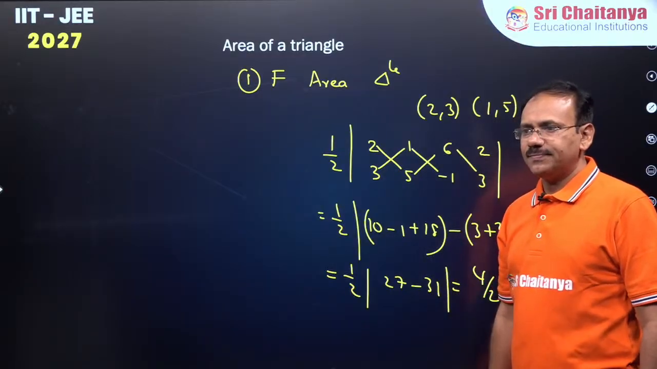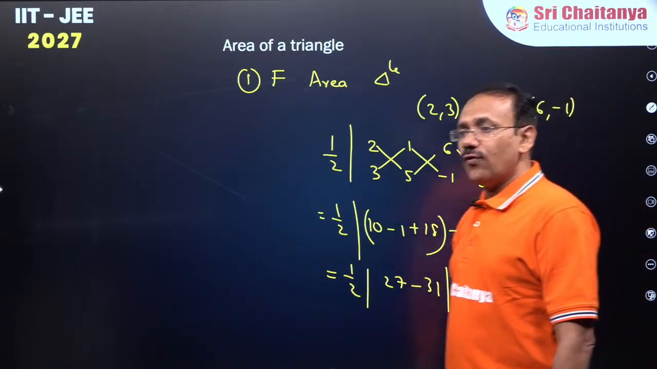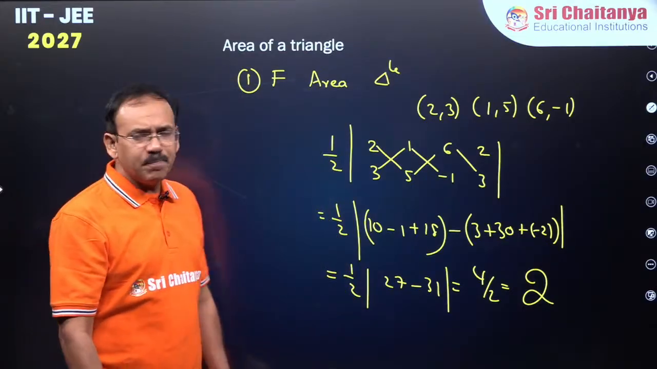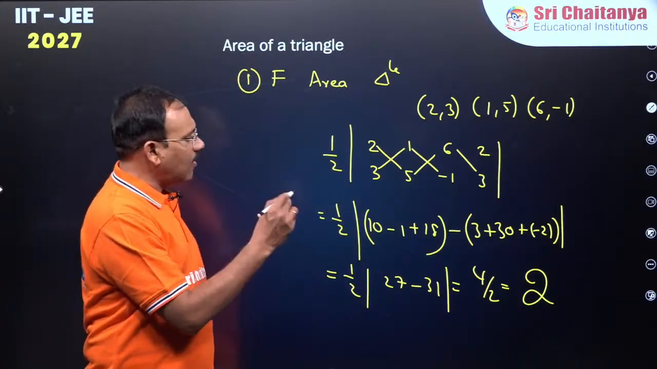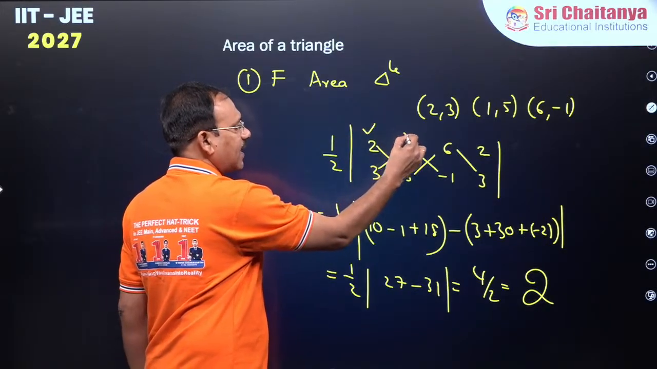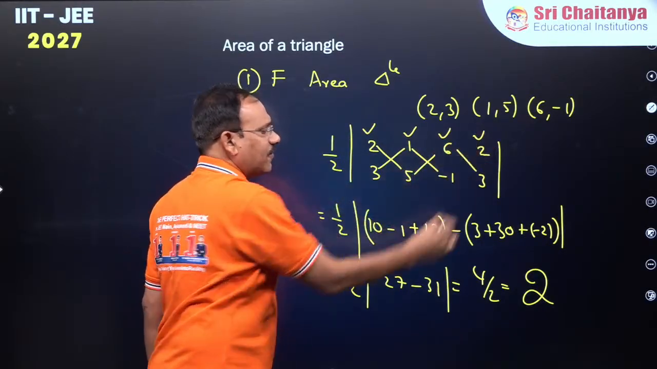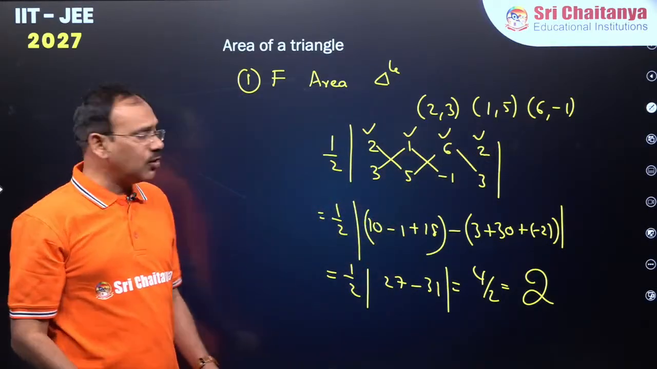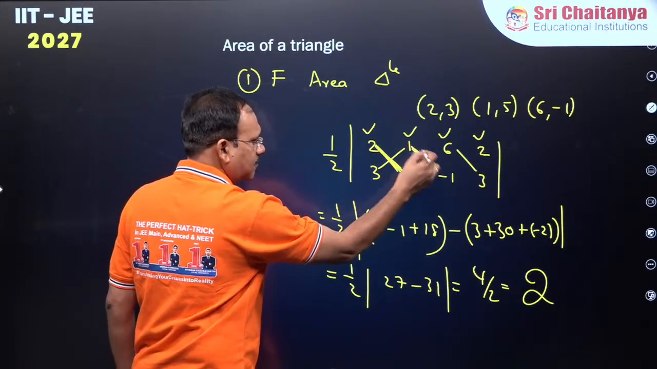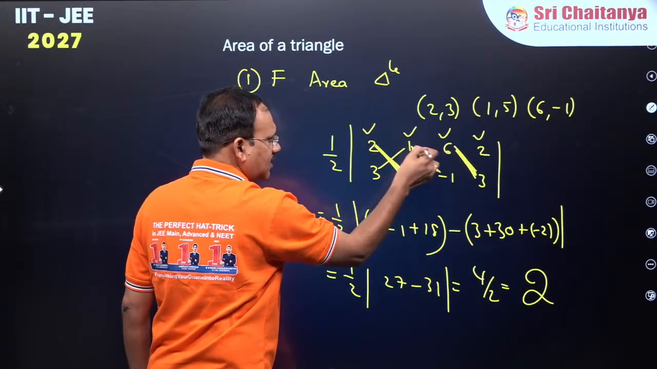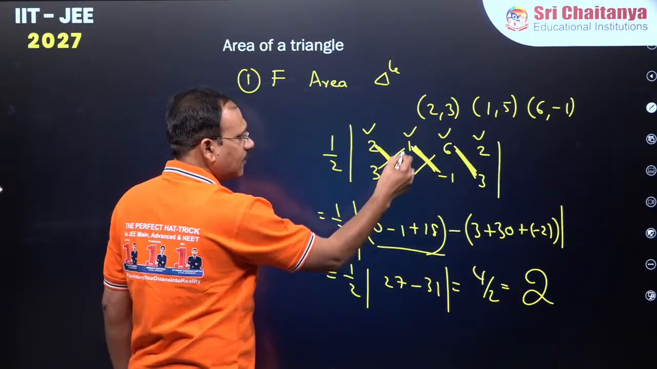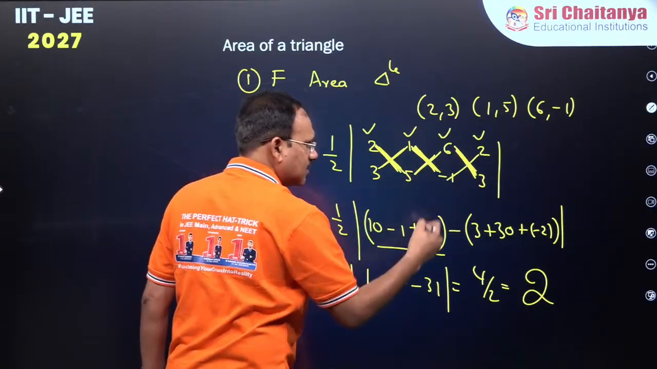Fine everyone? So to find the area of the triangle when three vertices are given, the simple procedure is half modulus. You repeat the first vertex, second, third, and repeat the first. You can also do it like this: first step, this plus this plus this. This is the first step, guys. Then minus of this plus this plus this.